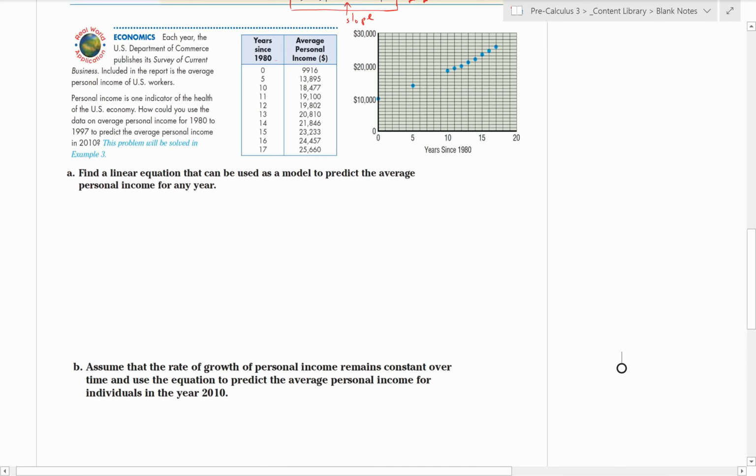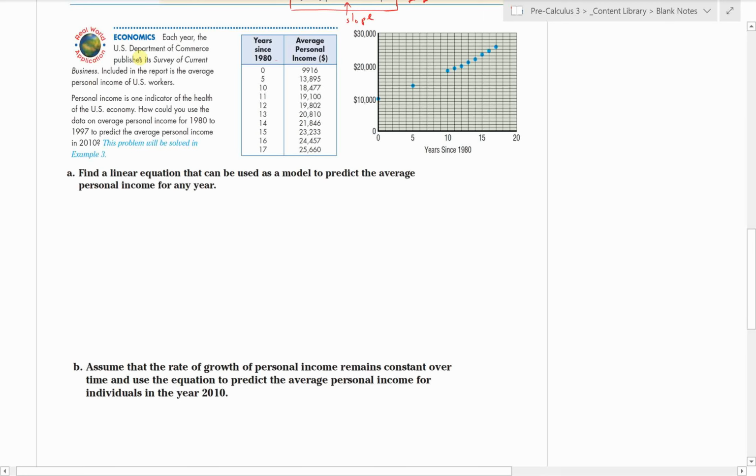All right, let's do one more example where we'll write the equation of a given line. In this case, we're actually going to generate a new line using some given data, and then we'll use it to make a prediction. That's kind of foreshadowing what the next unit is going to be later on in April or May. But this is a good application for us to look at.